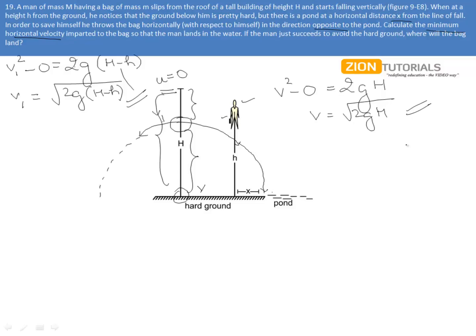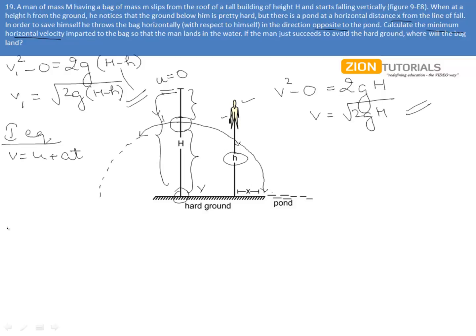Now I know this velocity to be this, and let us employ the first equation of motion for this much of journey, that is the small h. So v equals u plus at.